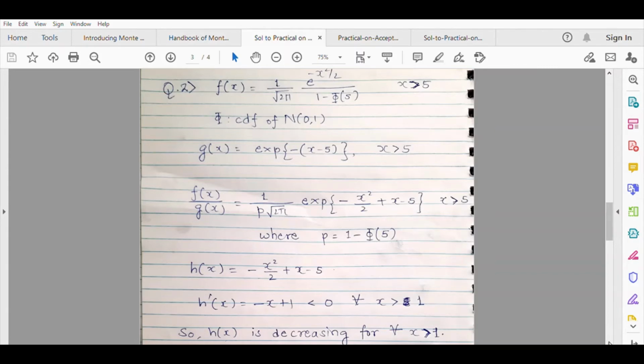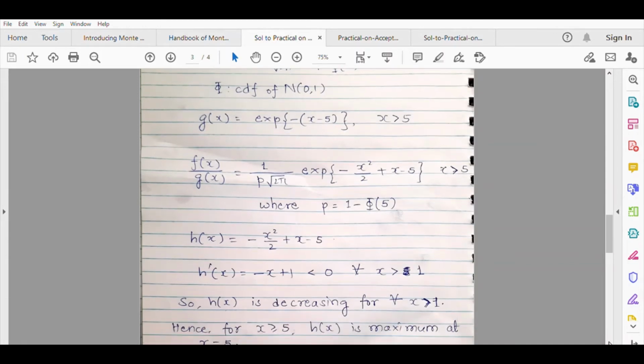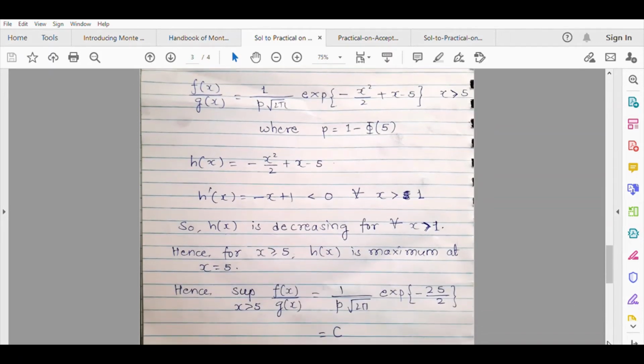So what is the meaning of this? It means that the supremum will be at the beginning itself. So the supremum, or the maximum of the function hx, will occur at x is equal to 5. So as a result, this supremum of fx by gx will occur at x is equal to 5. So at x is equal to 5, this term will vanish and this will be e raised to minus 25 by 2. So this will be the supremum. So suppose we call this as c. So this will be the supremum.